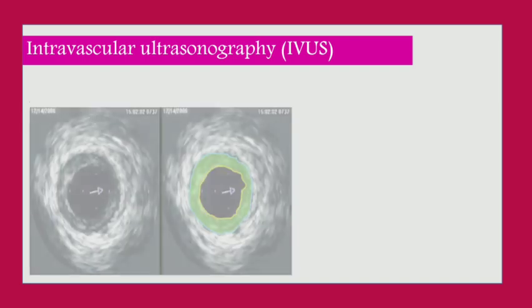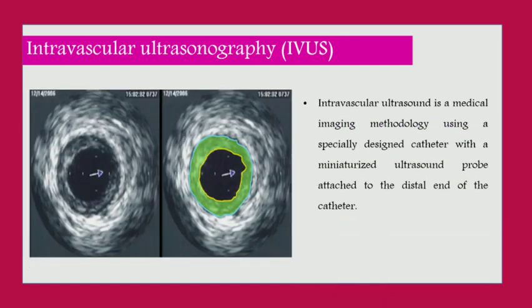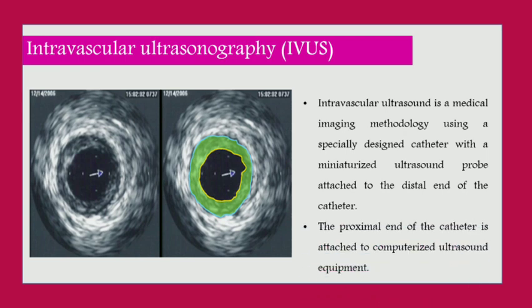Intravascular ultrasonography, IVUS. IVUS is a medical imaging methodology using a specially designed catheter with a miniaturized ultrasound probe attached to the distal end of the catheter. The proximal end of the catheter is attached to computerized ultrasound equipment to visualize the heart.